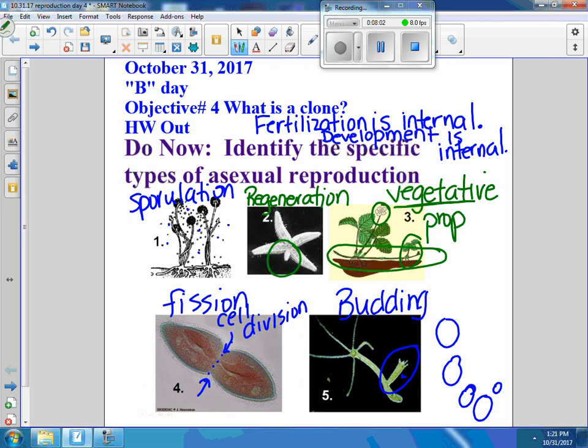What if it reproduced with the flower? Would it be asexual? No. It would be sexual because it has 2 different cells.